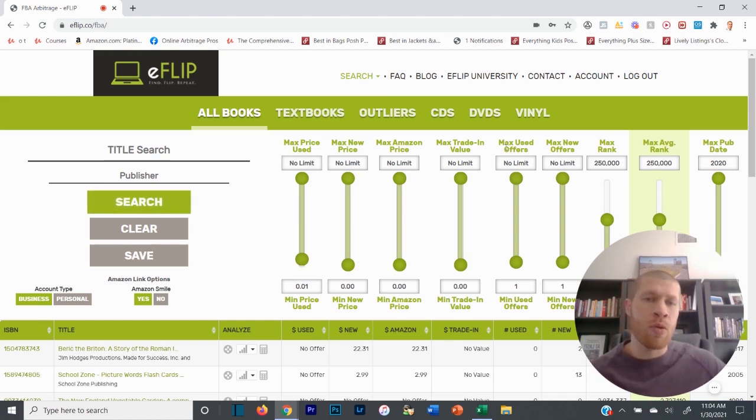So we're going to go through an eFlip tutorial here today on how to source for books on a number of different websites online to resell on Amazon for a profit, okay? The great part about this is you don't have to spend any money until you solidify your profit margin online, like I'm going to show you. Once you know, you're pretty much guaranteed. You're not guaranteed, because obviously things can change on the Amazon listing.